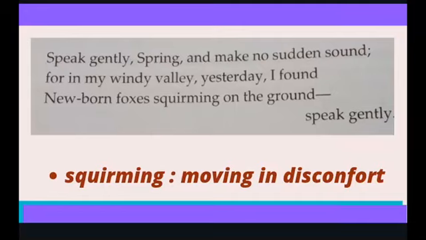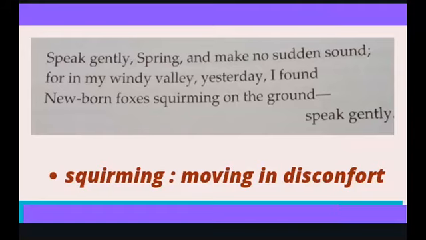Let's read that stanza again. Speak gently, spring, and make no sudden sound, for in my windy valley yesterday I found newborn foxes squirming on the ground. Speak gently. So let's do that again.